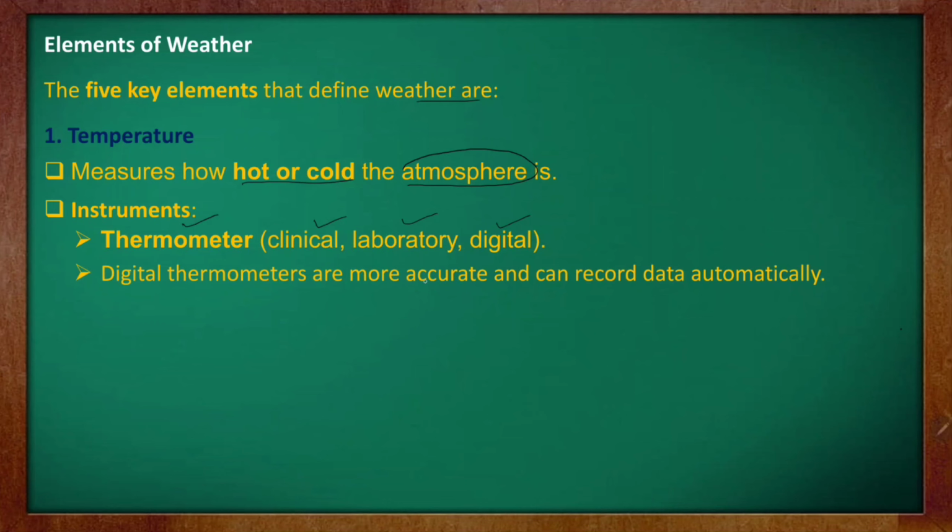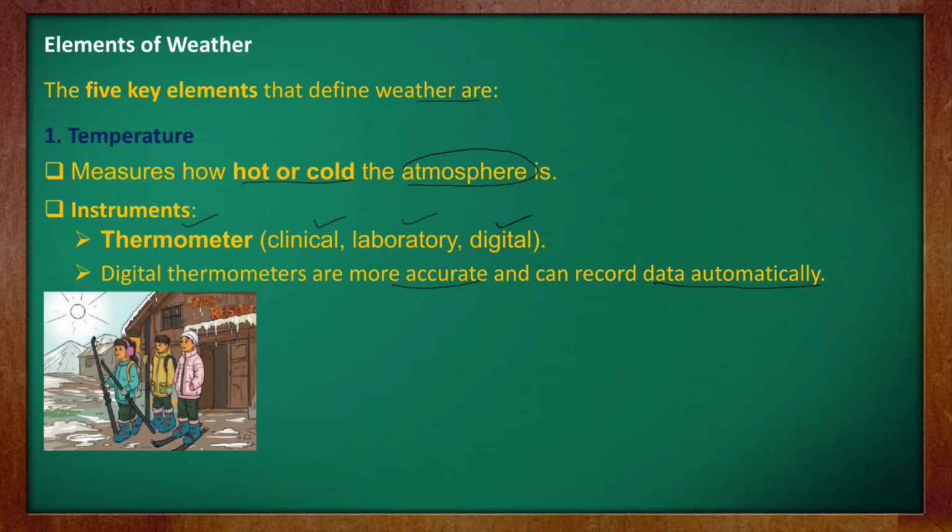Digital thermometers are more accurate and can record data automatically. That is why the digital thermometer is preferred, because it gives us more accurate data, and it does so automatically. There are some images here which were given in your textbook, so I have included them. The first image is about some children who want to go skating, but the snow melts when it is warm. Here you can see that as it was warm, the snow starts melting.